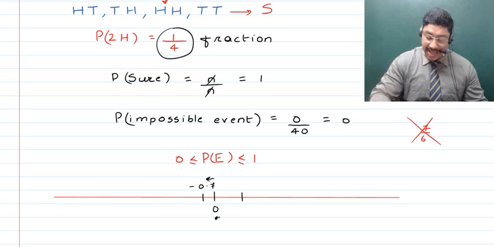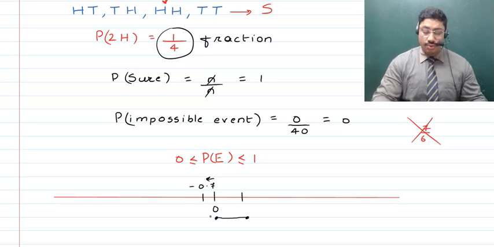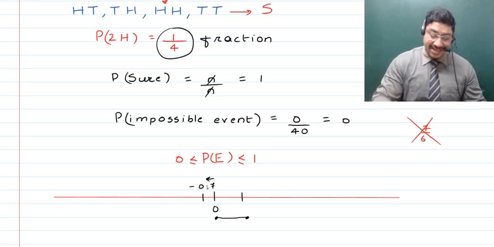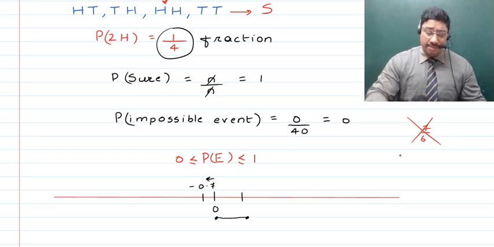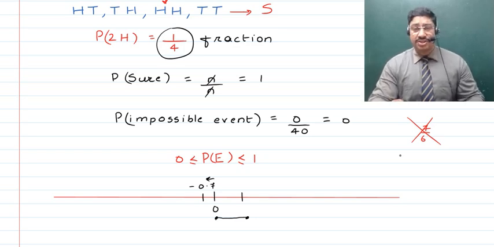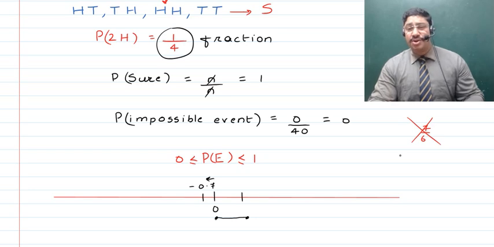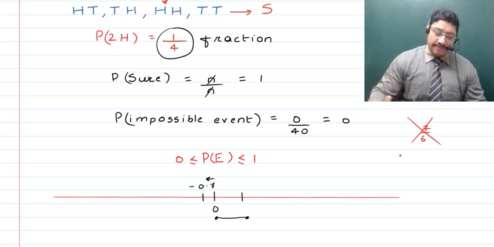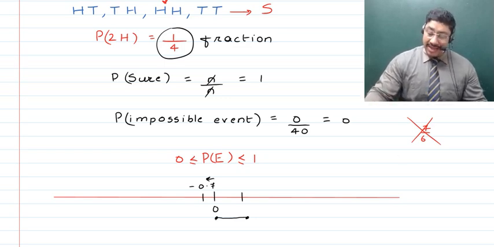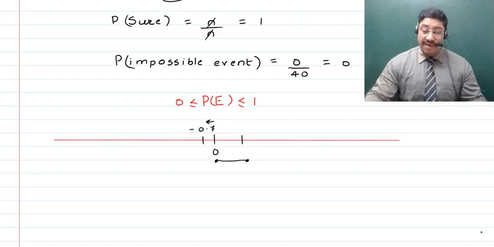We can't take any value except the values between 0 and 1. As such, the probability of any event to happen to be minus 0.7 is not possible. That means it has to be always positive, greater than 0, and less than 1, right?